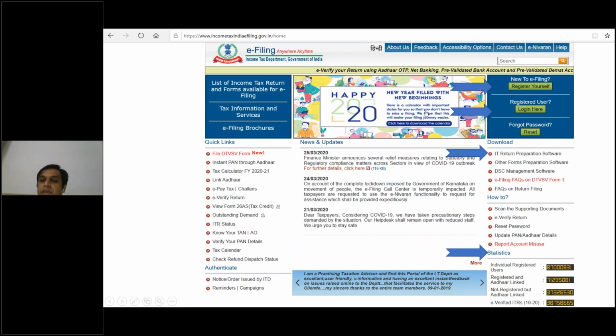These are some statistics being shared by the income tax website, so that we also come to know how many people are checking this website and how we are using the same. So I will give you some insights for this. Maybe I'm repeating the same.